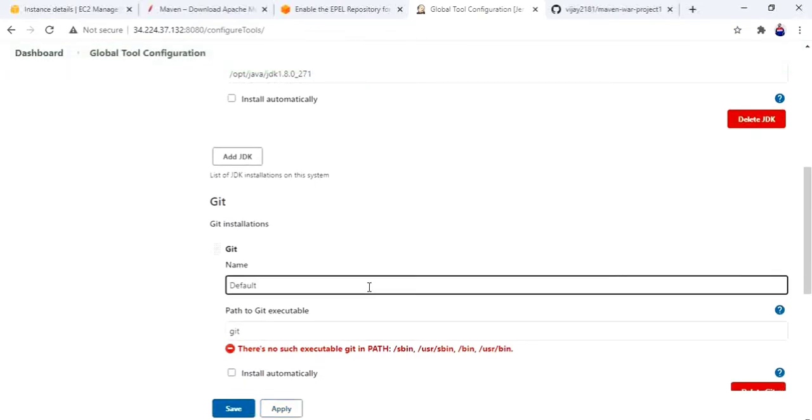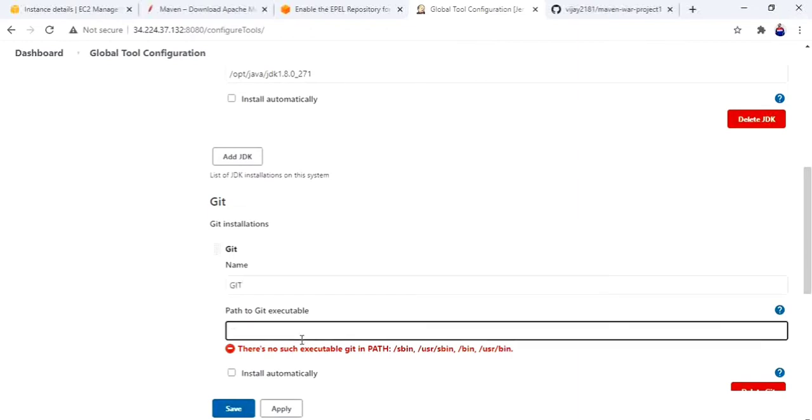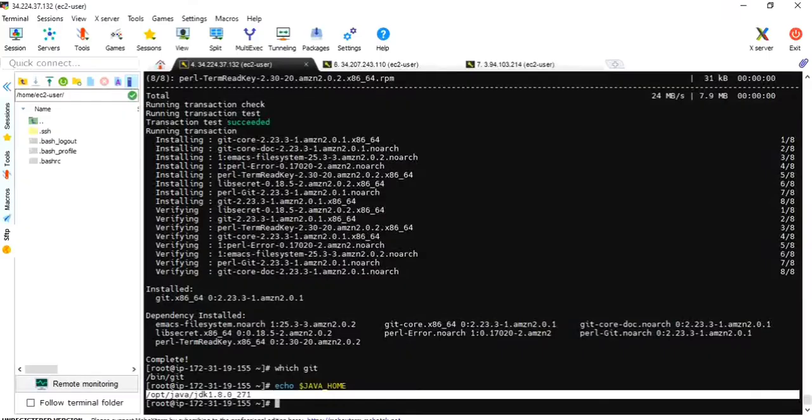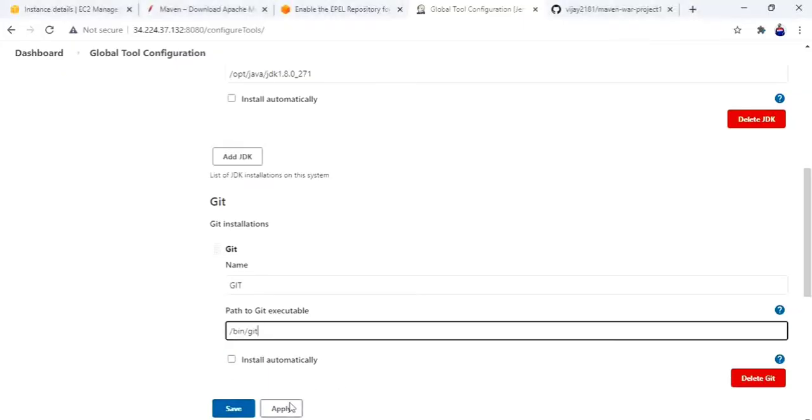Next, let's go to git. Name it as git and path to executable /bin/git. Let me verify. Yeah, /bin/git. Apply.